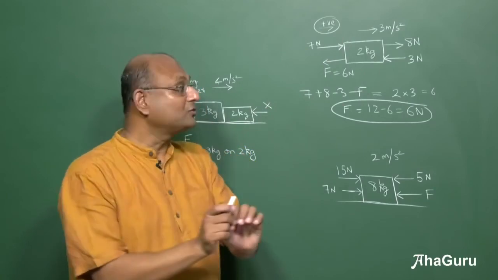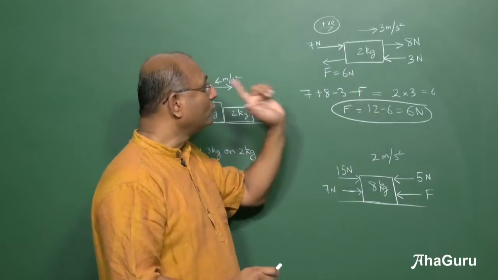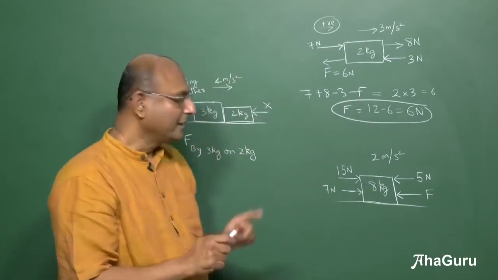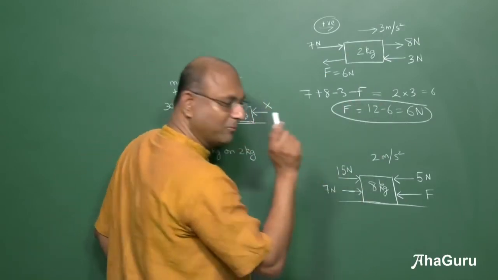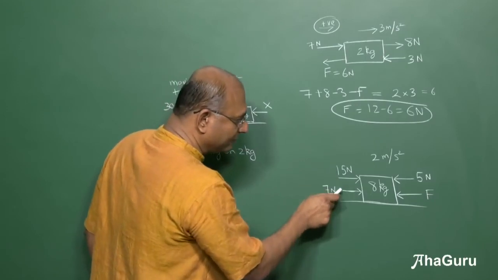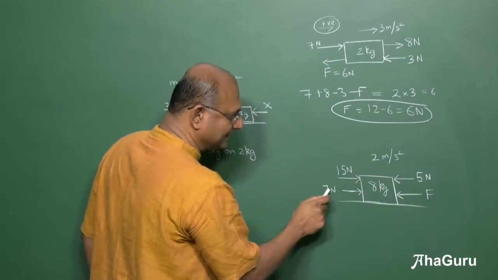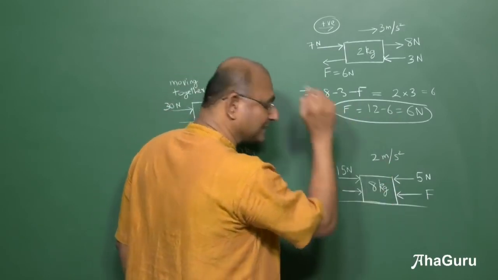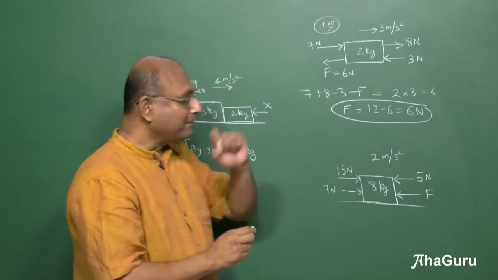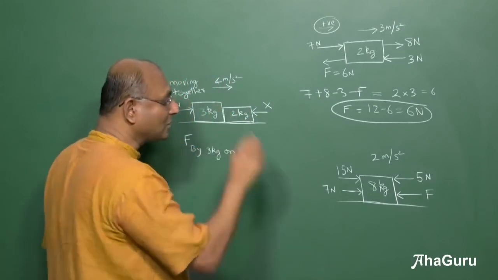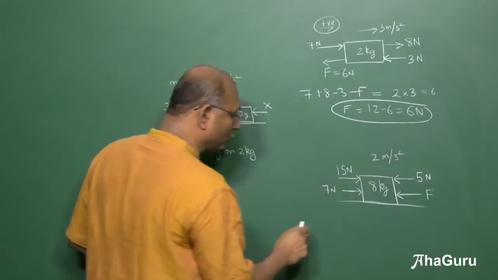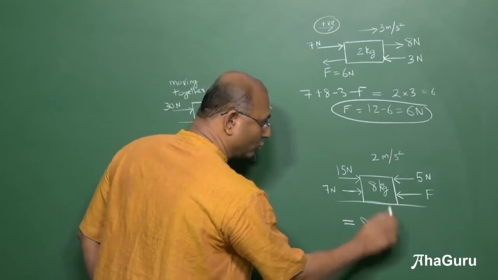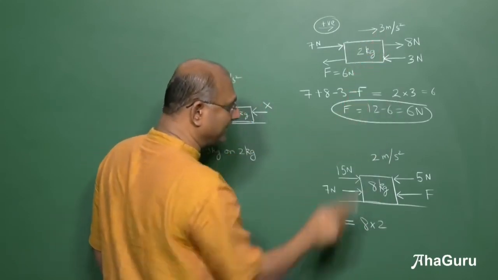Now therefore don't assume you can always do this. To do this you need the direction of acceleration. Let us take this question. There is an 8 kg block. There are 4 forces, 15, 7, 5 and F. The object has an acceleration of 2. Now what happens is people assume that you must always write 8 into 2. So for example, let me say this is 8 into 2, like I did that, 2 into 3.